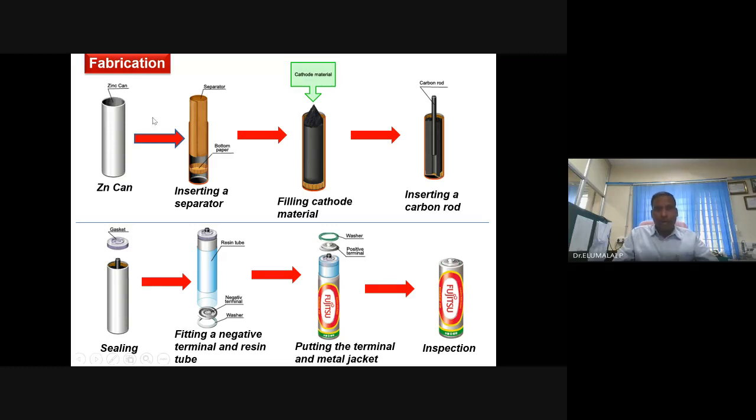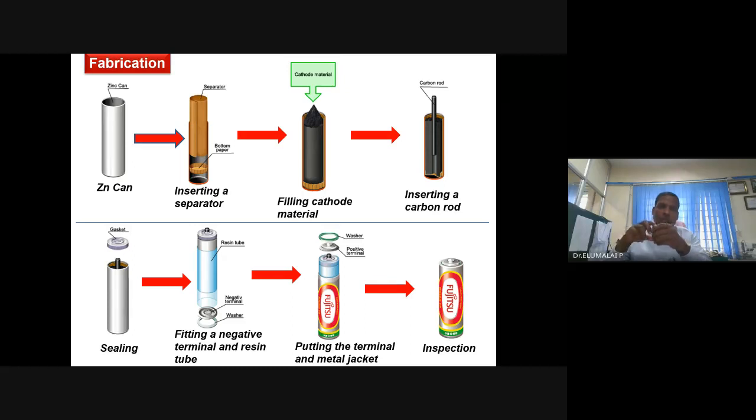Then you need to separate the anode and the cathode, so you have a separator inserted. Then you make a bobbin, that is the cathode material, which consists of active material, conductors, and electrolyte. Then to provide a skeleton to the battery, you have to insert a rod, a carbon rod.